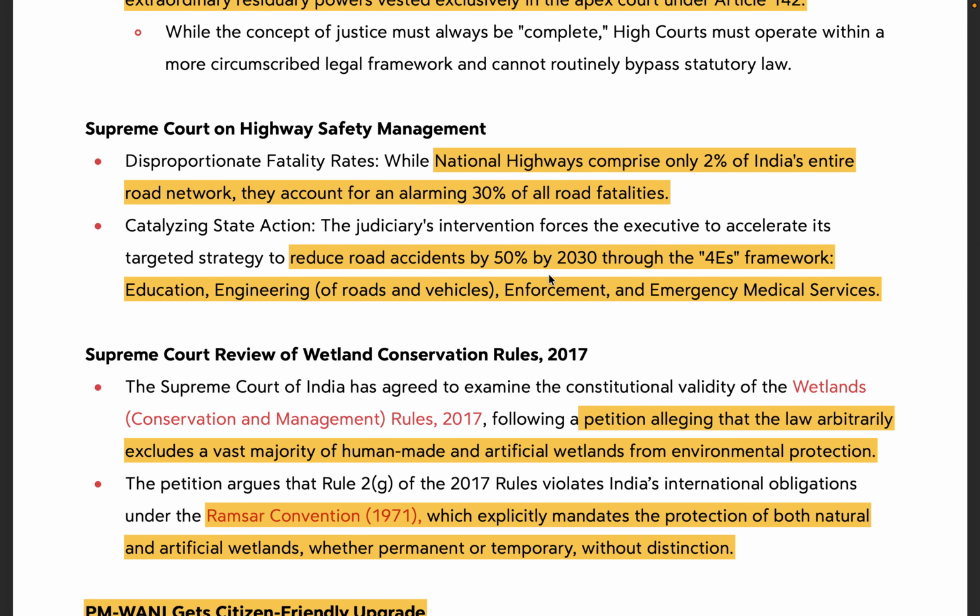Okay. Again, a very relevant point I saw, which was in line with the trend that UPSC has set, where they are asking what does four betters include, or such terms they are picking directly. Here also there is a 4E framework designed to reduce accidents by 50% by 2030. Now, what are these 4 E's? Education, engineering, enforcement, and emergency medical services. So, you should take a note of that.